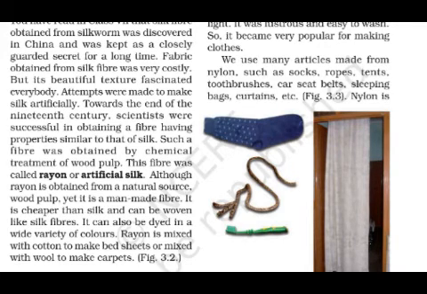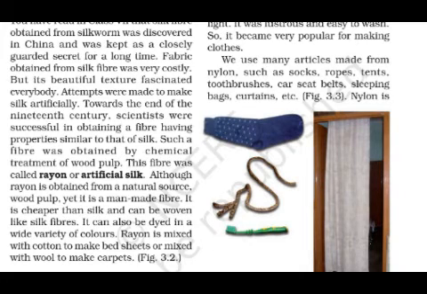They obtained it from wood pulp by chemical treatment. This fiber was called rayon or artificial silk.